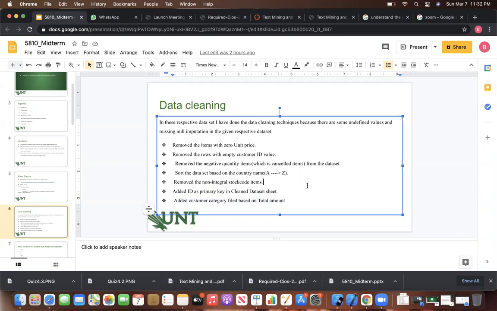And also I added a customer category for the total-based amount. For example, I took one base value, and below that value I categorize the customers one way, and above it I categorize the customers another way. So I added one customer category property based on my total amount.